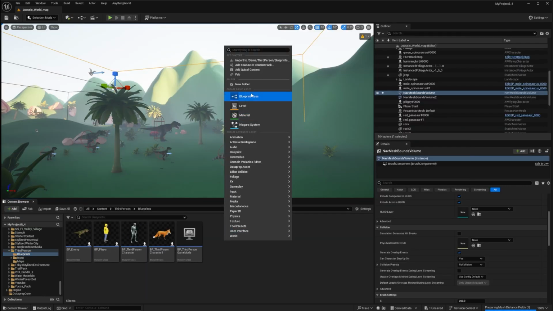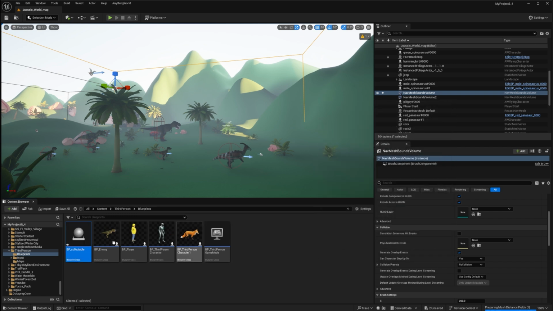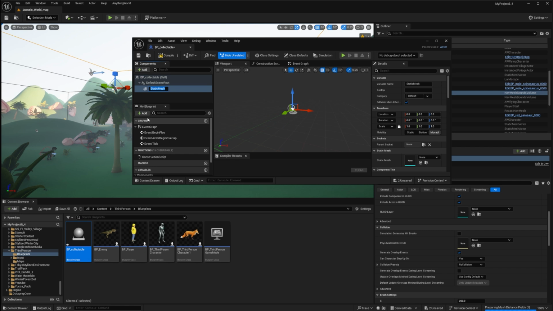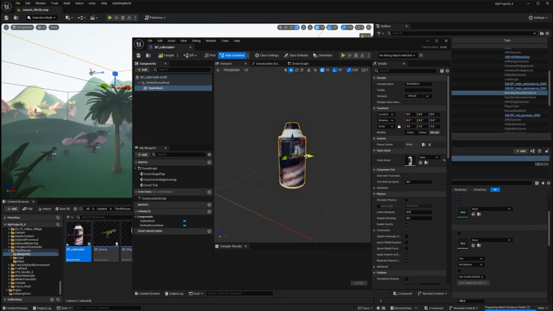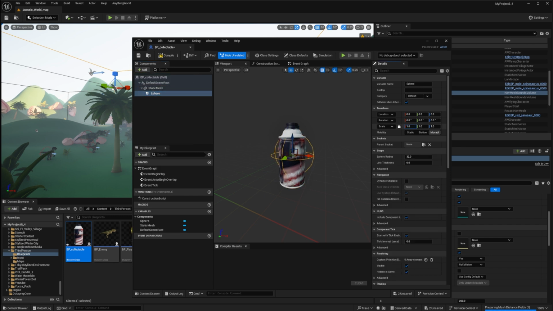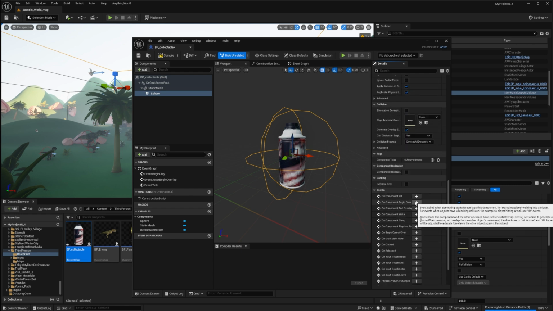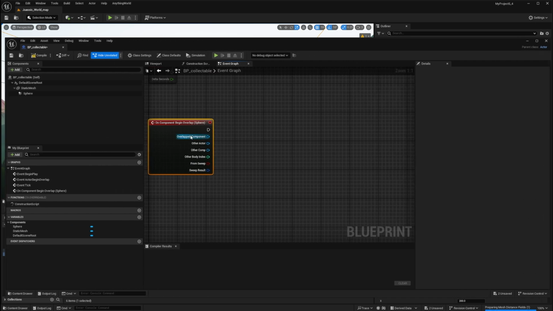I also made a collectible item blueprint. I selected blueprint class, actor, added a static mesh, that shaving cream can, then a sphere collision. On component begin overlap, I added a cast to BP_player.